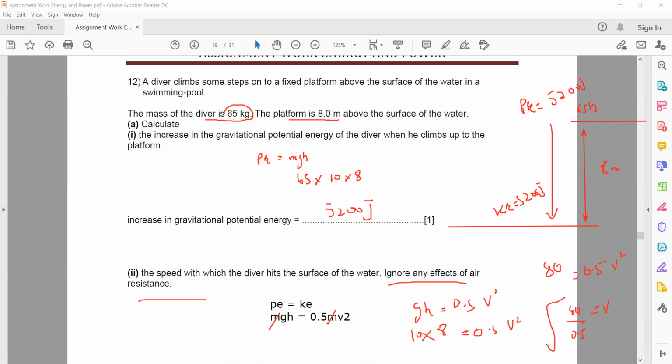You get the speed at which the diver enters the water, equal to 12.6 meters per second.